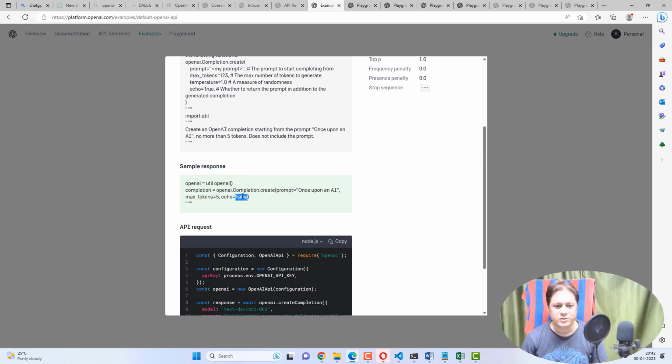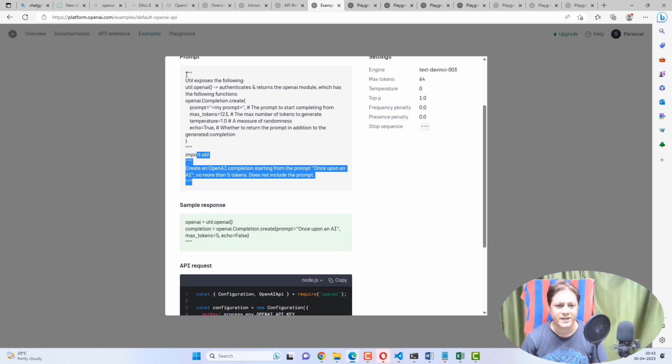Echo is false. Actually echo is by default false. What echo does is, whatever you send as a prompt, it will reply back, and whenever it replies back, it will add those tokens also. That's why echo must be false always. If you don't want it, don't use that variable and keep it false. Okay, so it has given the response as this, whatever instructions are given in natural language.